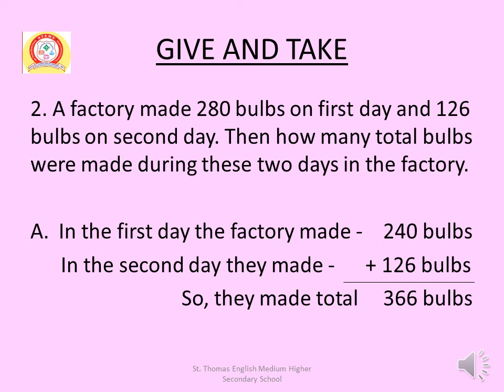So 6 plus 0, that is 6, 4 plus 2, that is 6 and 2 plus 1, that is 3. 366 bulbs. So the answer is they made total 366 bulbs during these 2 days in the factory.